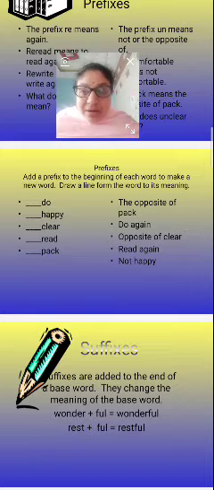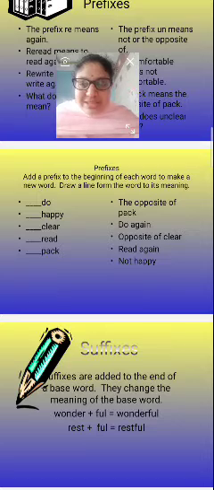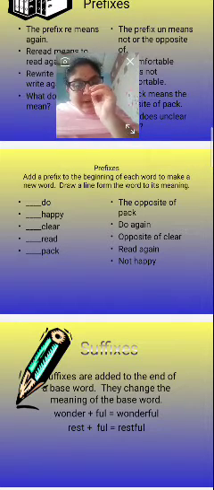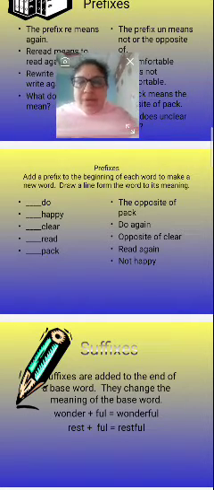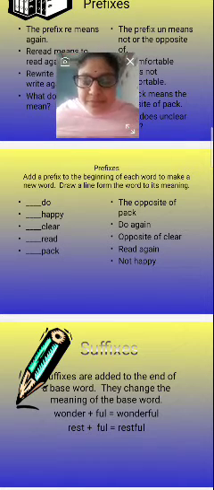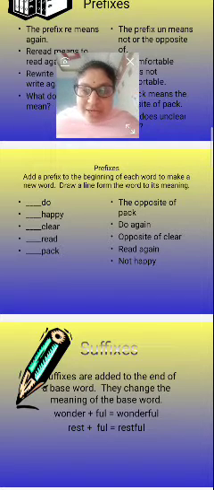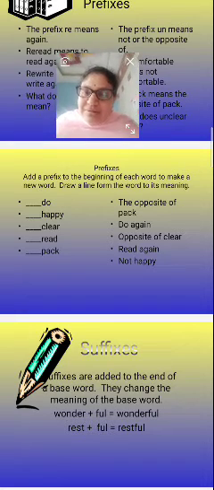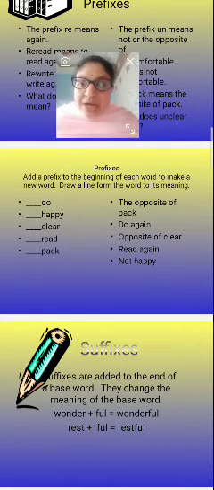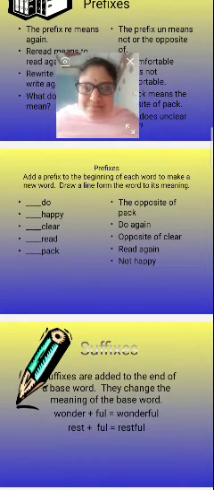So here, redo. We already saw this in the last class. Redo, unhappy, unclear, reread, and unpack. The opposite of pack is unpack. Do again, redo. Reread means read again. The opposite of clear is unclear. Not happy, unhappy.